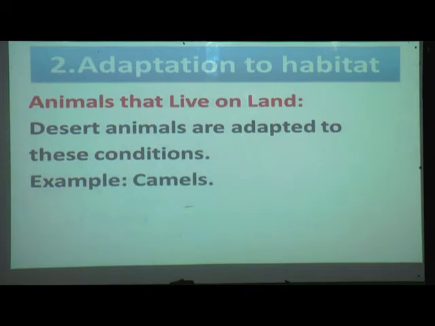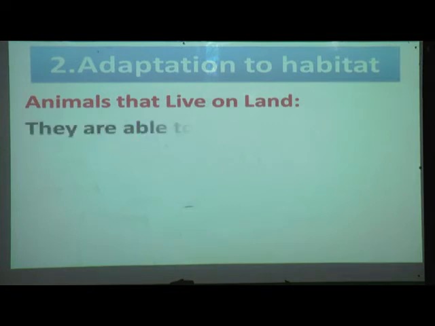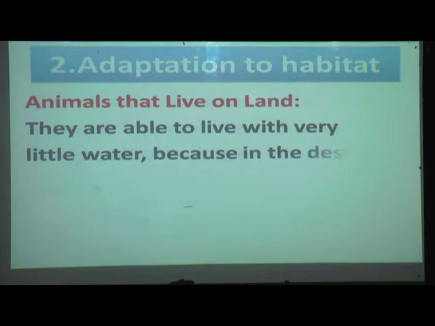For example, camels. Yes, we can find camels in the desert. They are able to live with very little water because in the desert it rains rarely. Yes, you know that in the desert it rains rarely, so very little water is there.